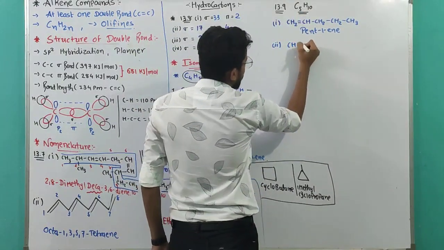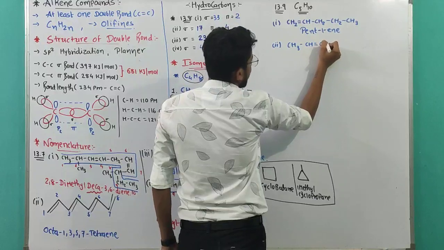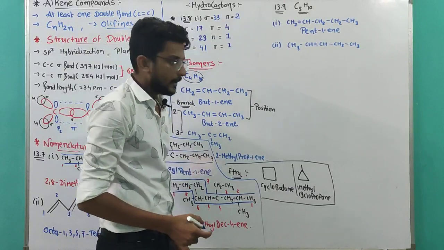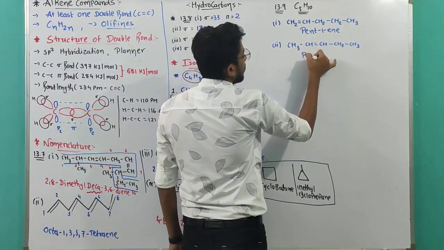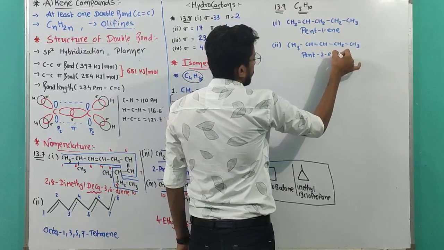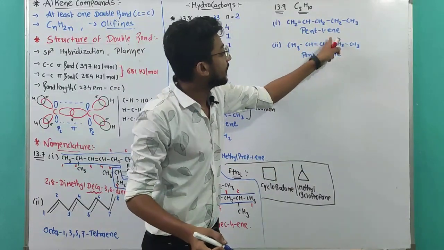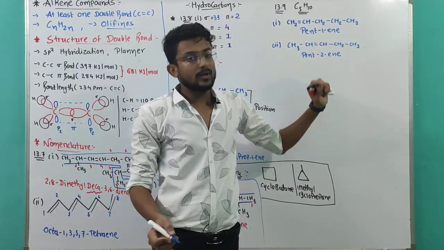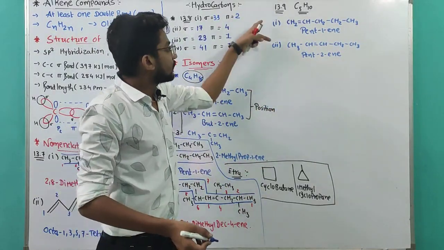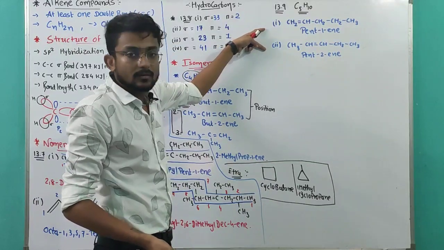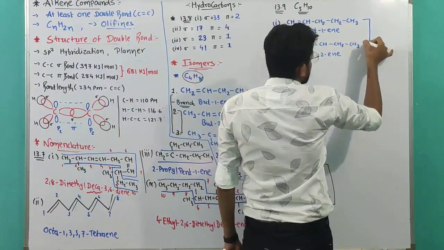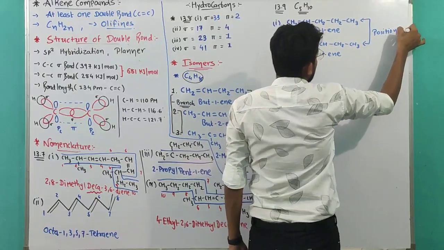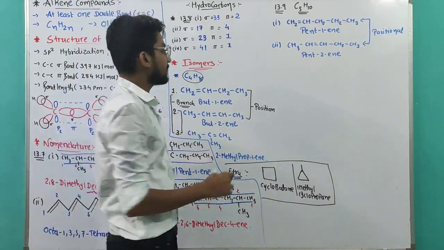After that, the second compound will be by shifting the double bond. So CH3, CH double bond CH, CH2, CH3. The name will be pent-2-ene. Now if you shift the double bond again, the numbering will be from the other end and it will again be pent-2-ene. Both compounds will be the same. So these two compounds are positional isomers. Okay. Now let's make a branch.